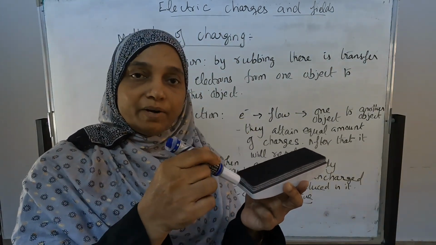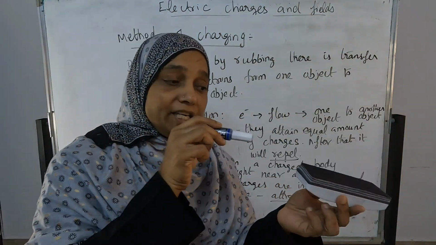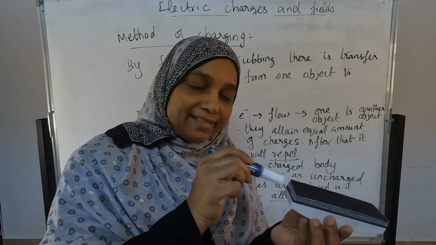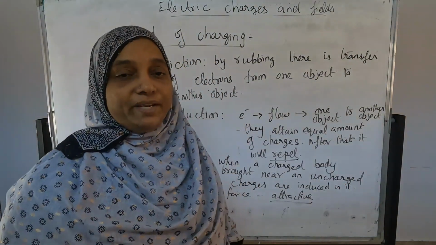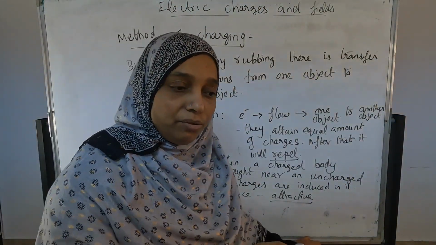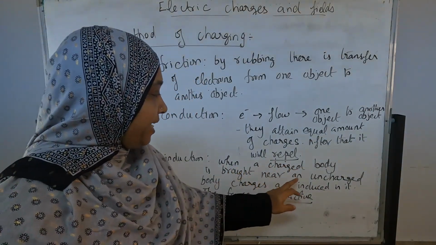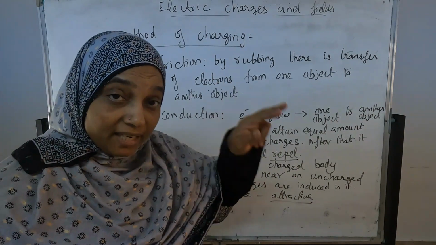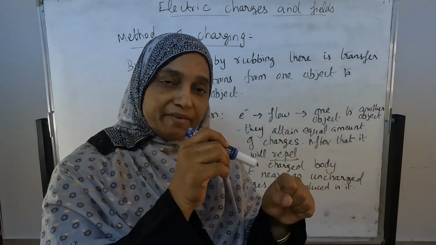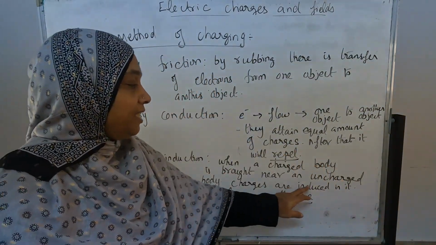But this uncharged body is now getting charged by inducing, not touching. When a charged body is brought near an uncharged body, charge is induced in it.